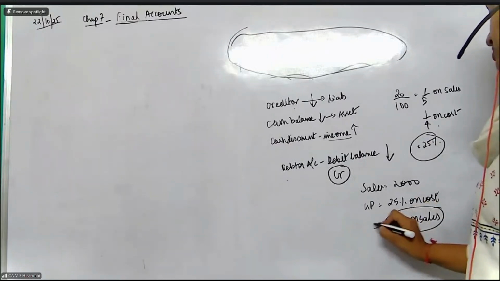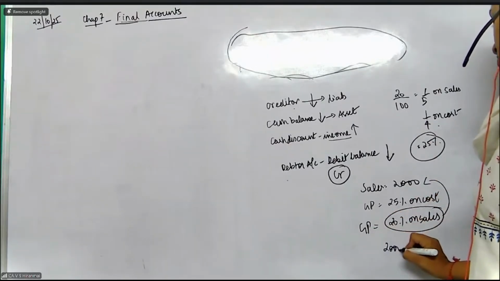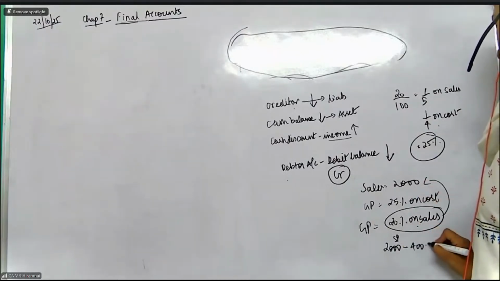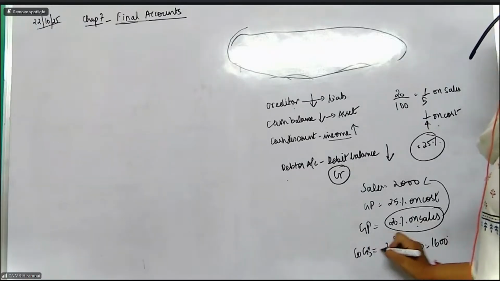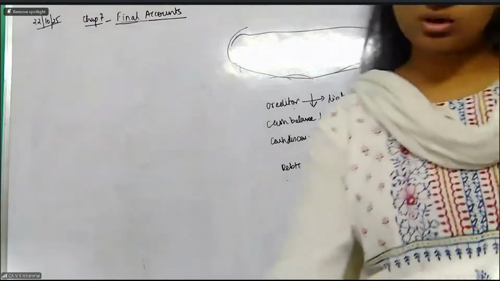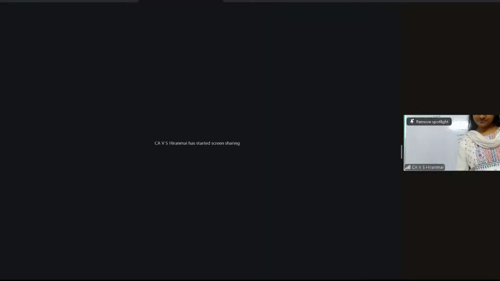What is 20% on the sales? Gross profit. So 2000 rupees selling price minus 20% on 2000, which is 400, gives 1600 as your cost of goods sold. How much is it? Cost of goods sold is 1600. Everybody okay?